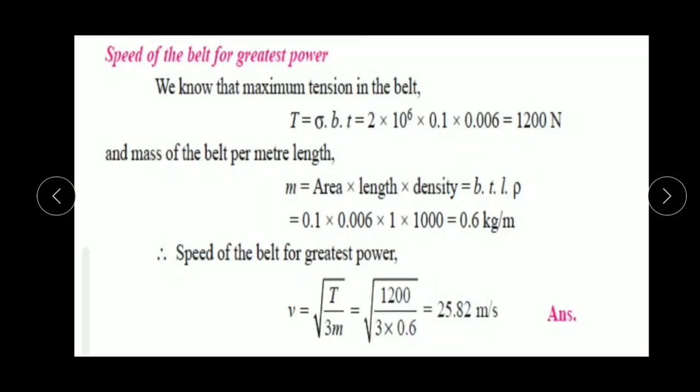Speed of the belt for greatest power or maximum power, V equal to square root of T upon 3m. By putting the value of T as 1200 Newton and m as 0.6 kg per meter, it becomes 25.82 meter per second. Here velocity is 25.82 meter per second. It is more than 10 meter per second, so centrifugal tension must be taken into consideration.